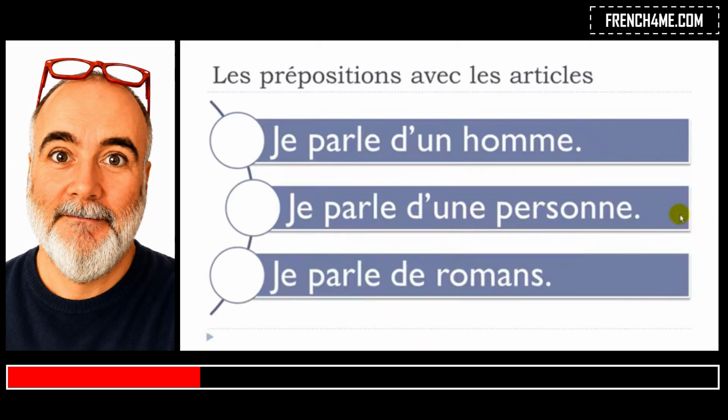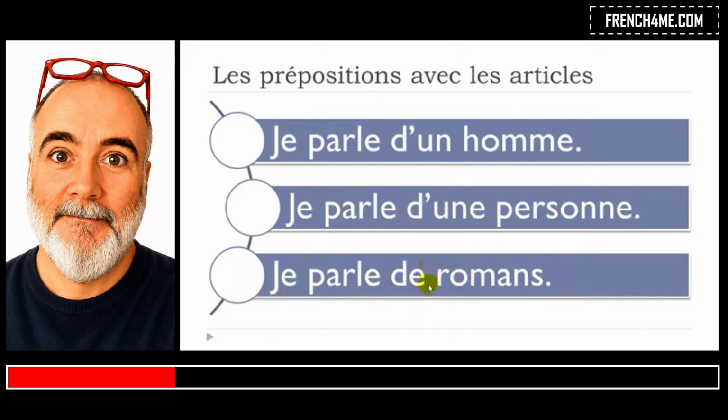The tricky thing is when you want to combine de and des, all right, just because we think that it would sound strange to have this de des romans, okay. So the thing that will disappear will be the article, okay. So that's the reason why we get this je parle de romans, all right.